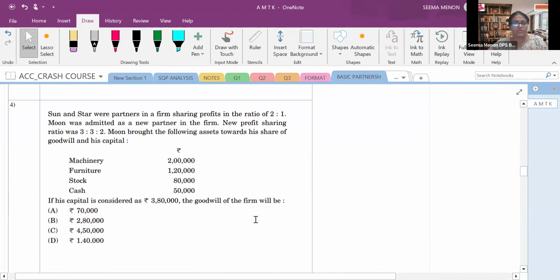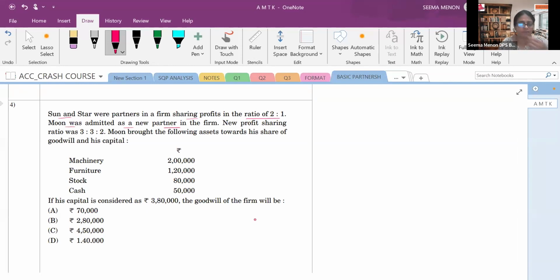Shall we go to the next question? Here I have taken an MCQ question. You can see that. Very interesting question actually. Let's do this. Sun and Star were partners in a firm sharing profits in the ratio of 2:1. Moon was admitted as a new partner. This is admission related, but a part of goodwill also. So I took this question. New profit sharing ratio is 3:3:2.